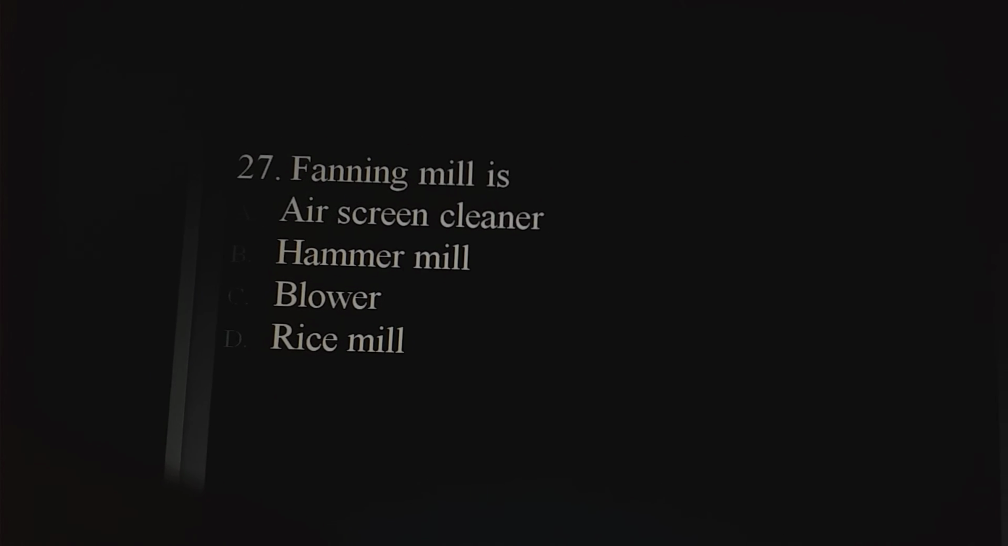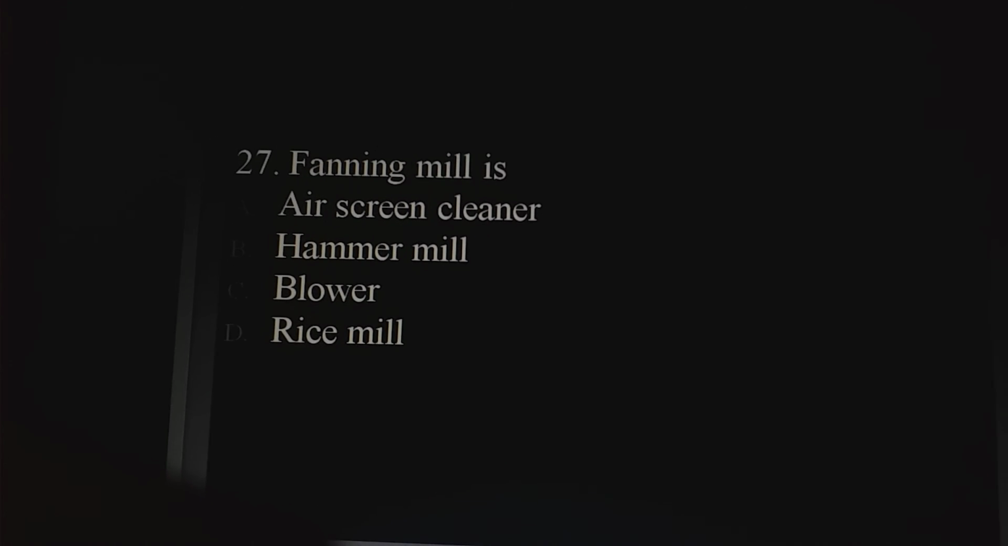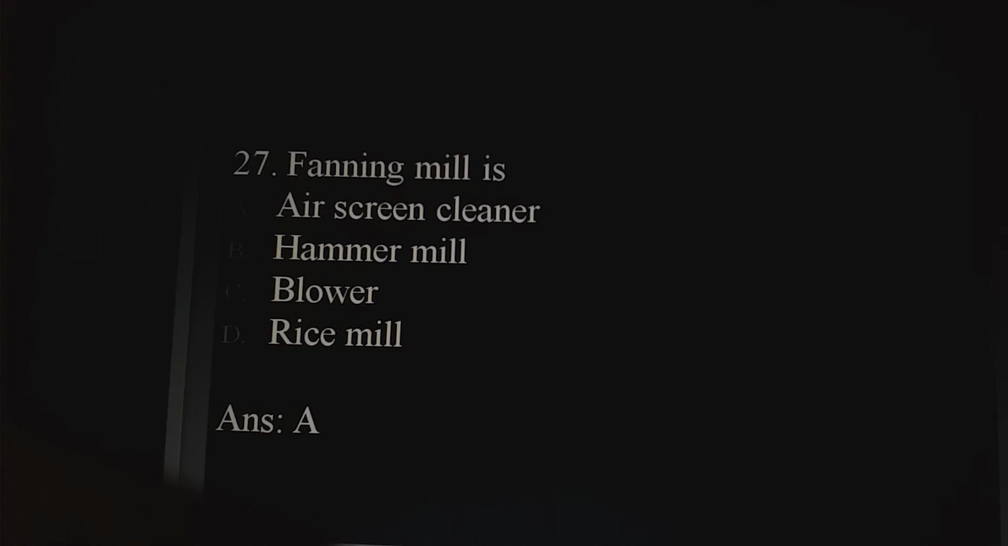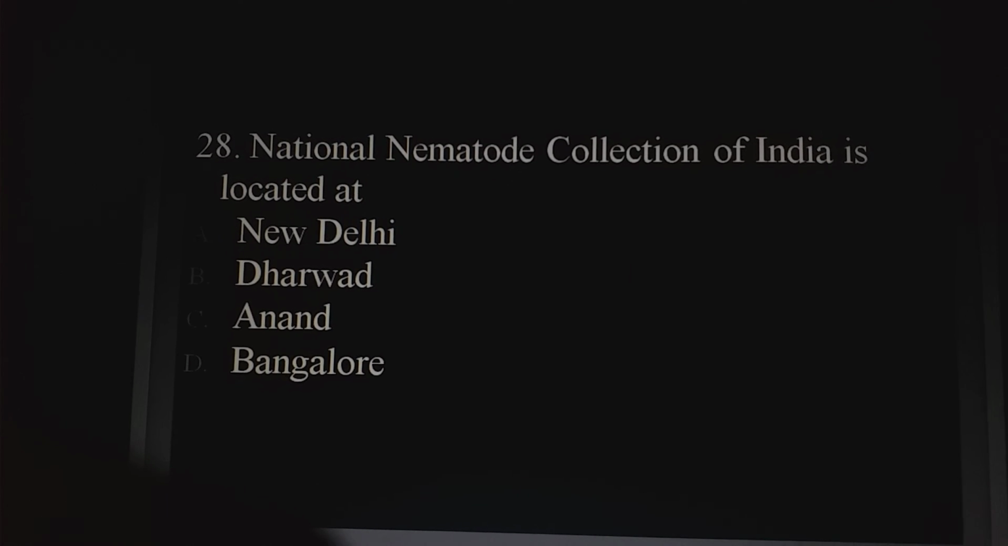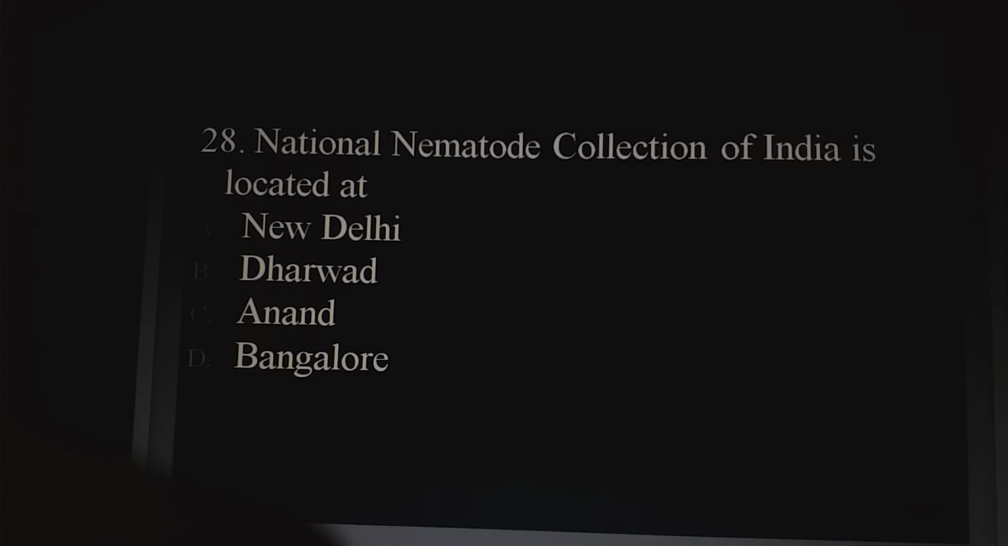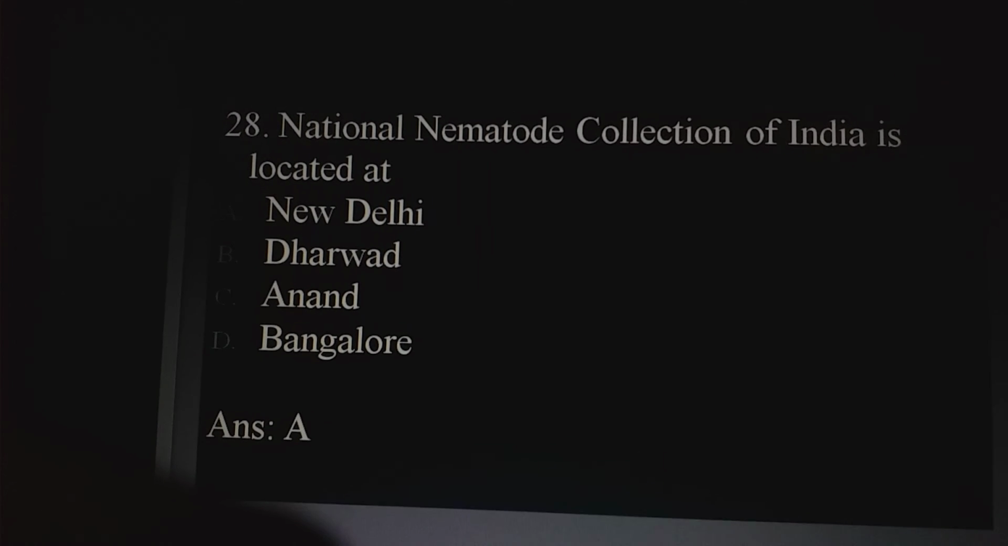Fanning mill is dash: air screen cleaner, hammer mill, blower, rice mill. Answer here is air screen cleaner. National Nematode Collection of India is located at New Delhi, Dharwad, Anand, Bangalore. Answer is option A, New Delhi.